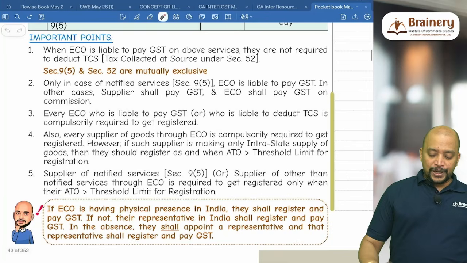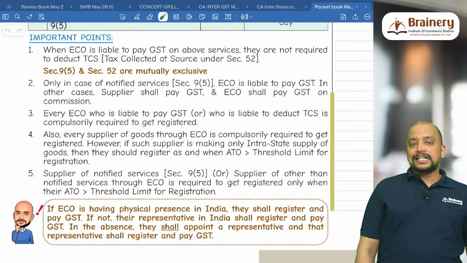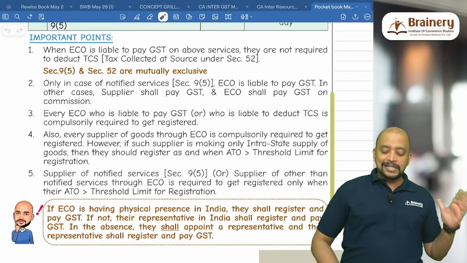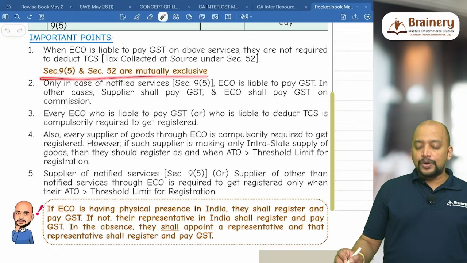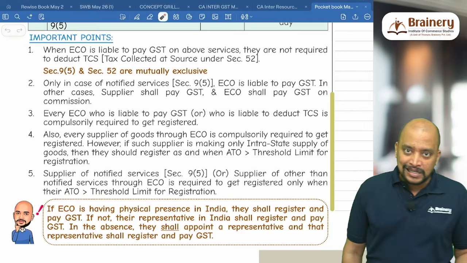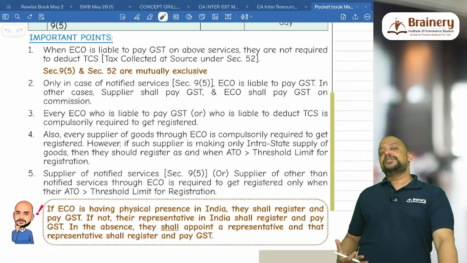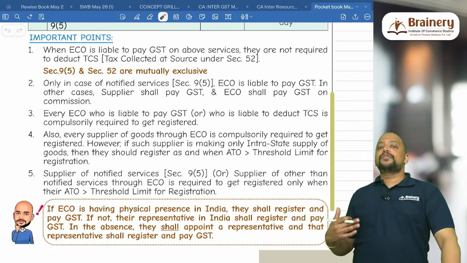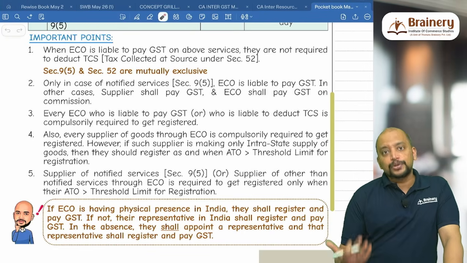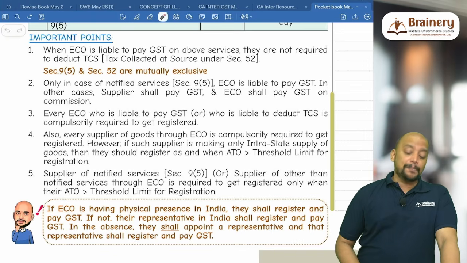And look into the important points. Whenever e-commerce operator is liable to pay GST under 9.5, that is this, then TCS is not applicable. Tax collected at source under section 52 is not applicable, which means section 9.5 and section 52 are mutually exclusive. Then only in case of notified services, e-commerce operator will pay GST. But if there is any supply of goods or other than notified services through e-commerce operator, for example, if I am selling goods to Flipkart or Amazon, or if I am providing any other services like Book My Show or District, where the movie ticket booking is through e-commerce operator, that is not covered under 9.5, where the liability to pay GST is on supplier only.